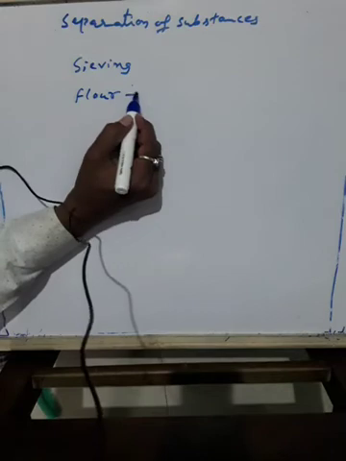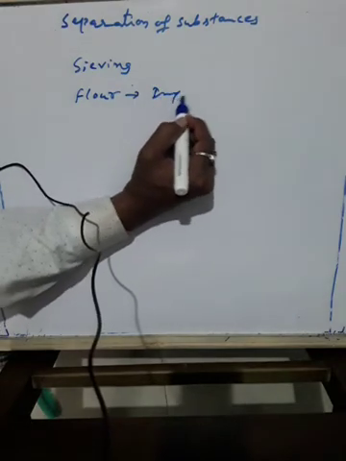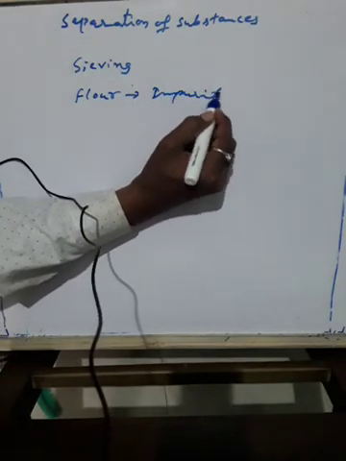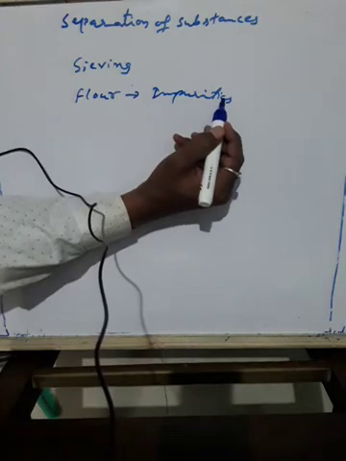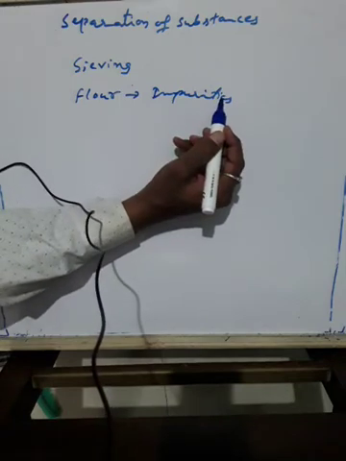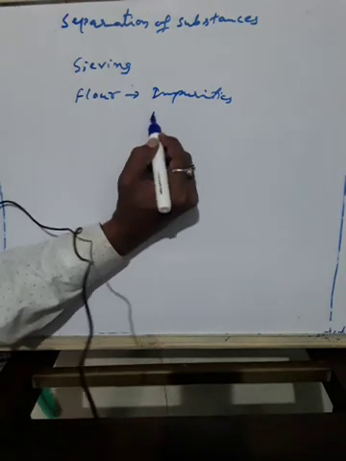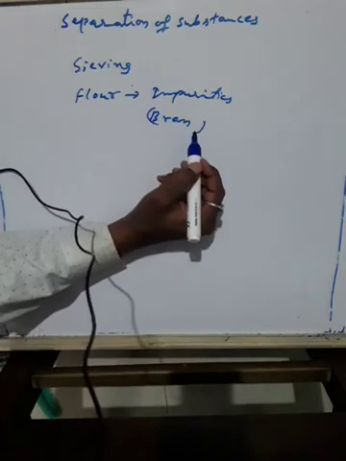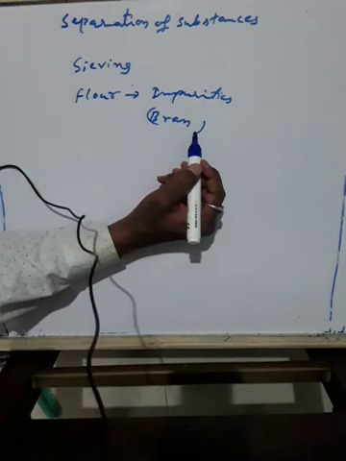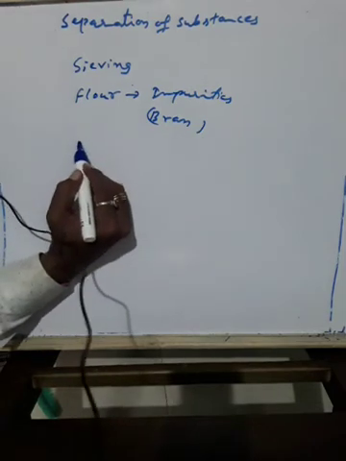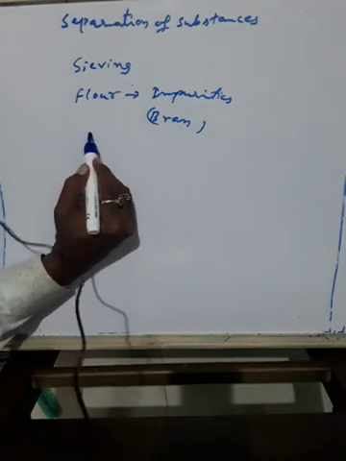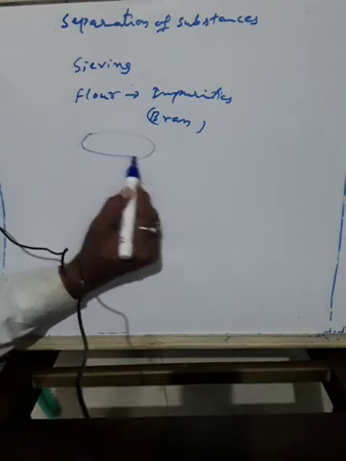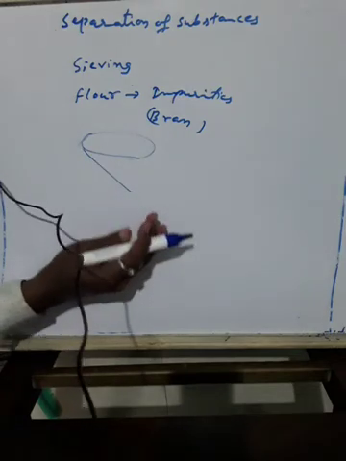This flour contains some impurities, and bran may be present in it. What do we do? We use a sieve and pour the flour into it. A sieve is a round structure. Okay, a sieve will be like this, round.